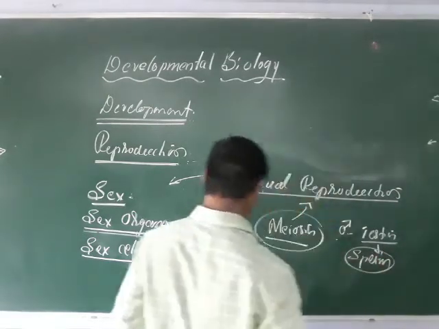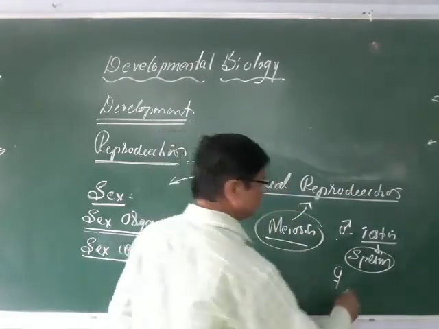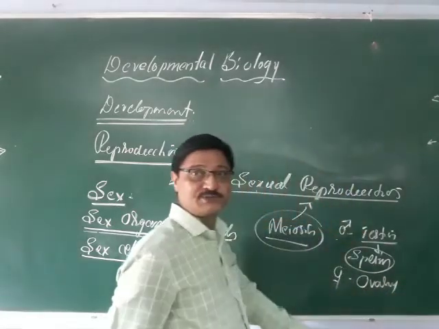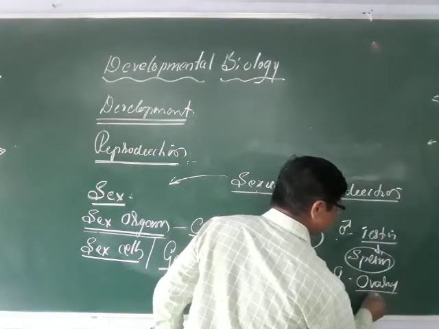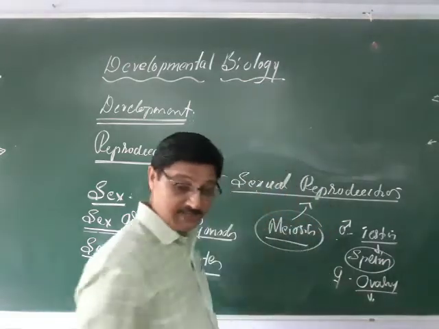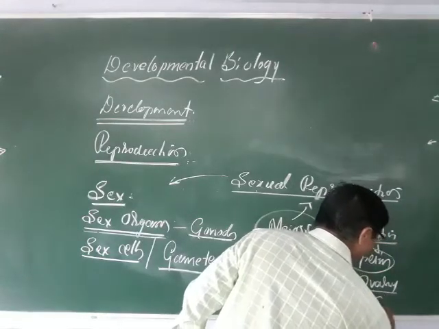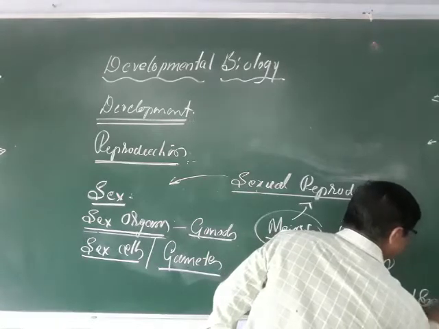And the female gonad, that is called the ovary, is able to produce the female sex cell, the ovum, or egg.